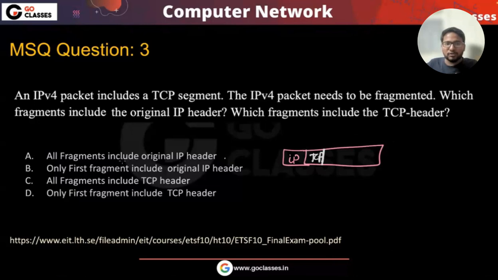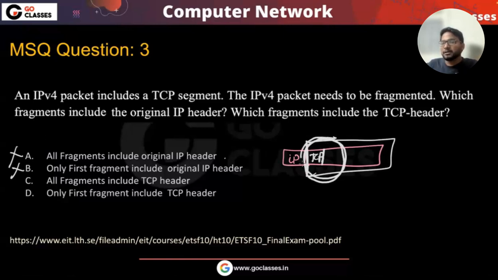All fragments include the original IP header? No, definitely not. Only the first fragment includes the original IP header? No, no one is including it, right? All fragments include the TCP header? What do you think? This is also no. Basically, this is the payload, and this TCP header will be in just the first fragment, right? The first fragment only.